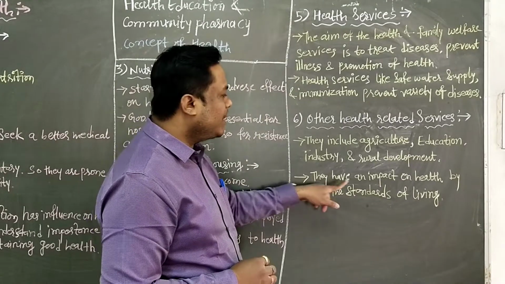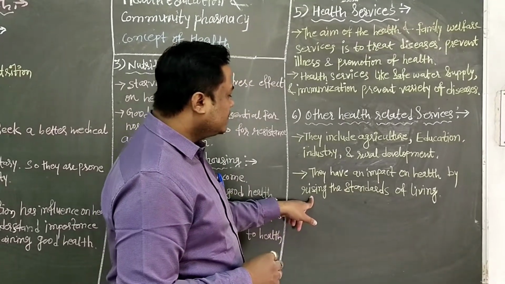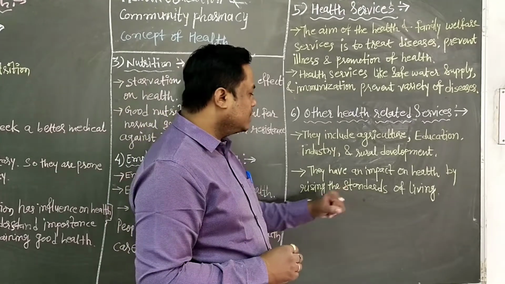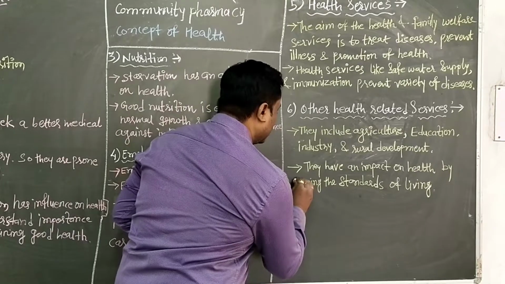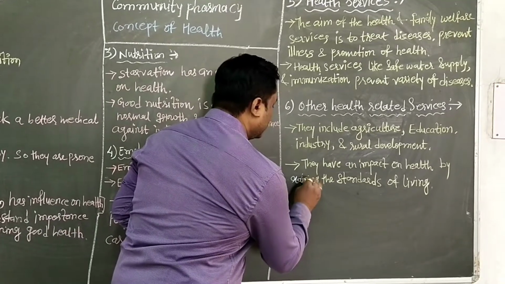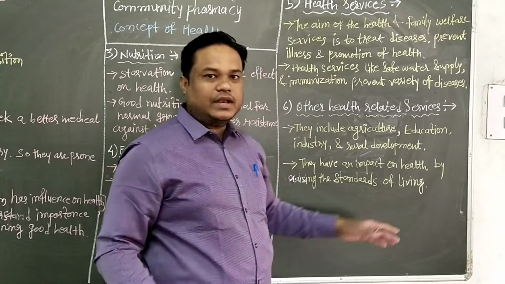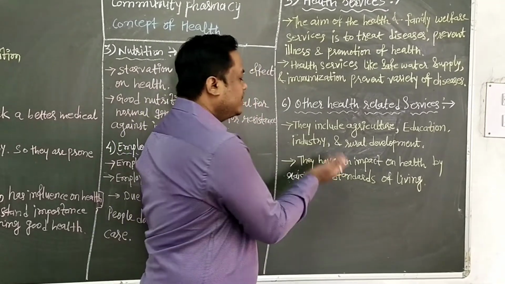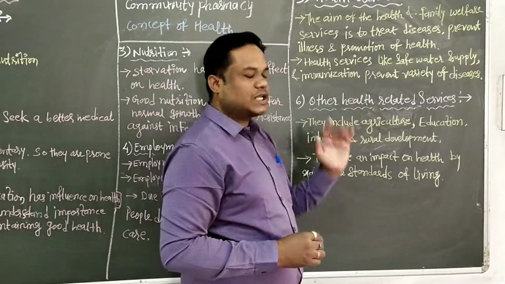They have an impact on health by raising the standards of living. Health standards can be increased by raising the standard through health related services.